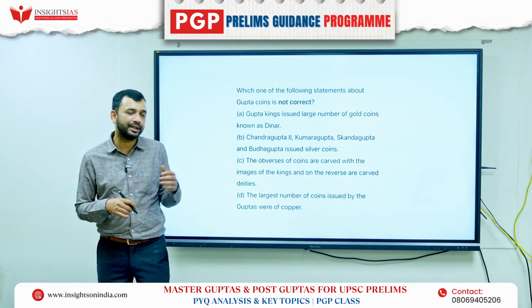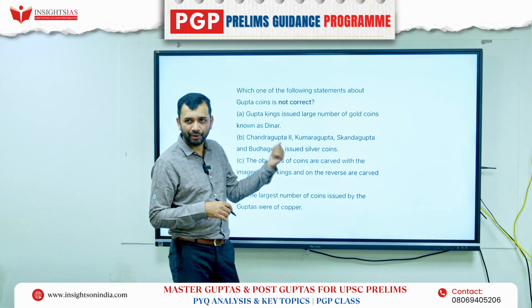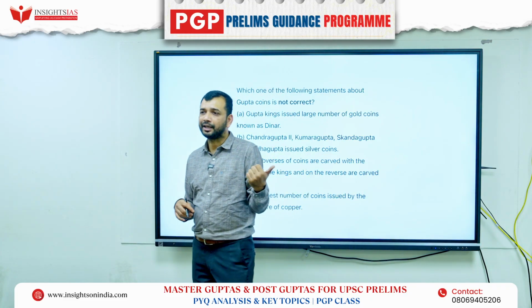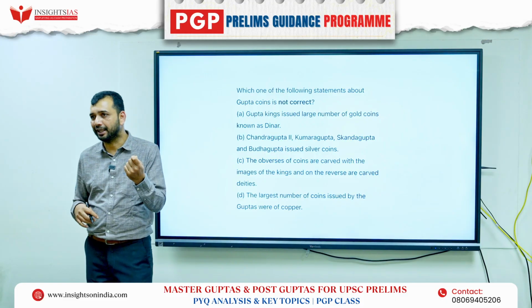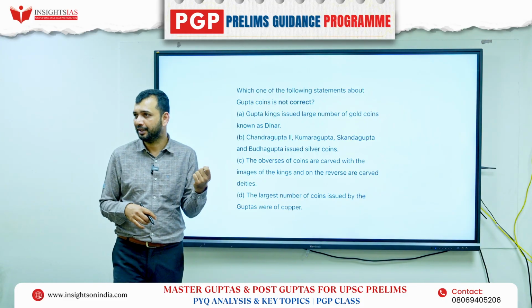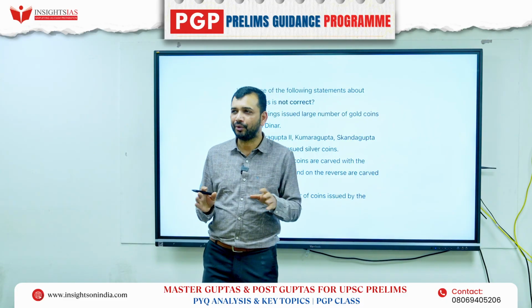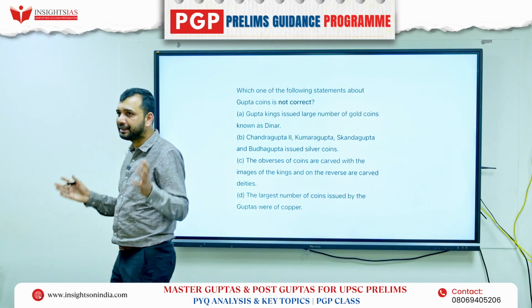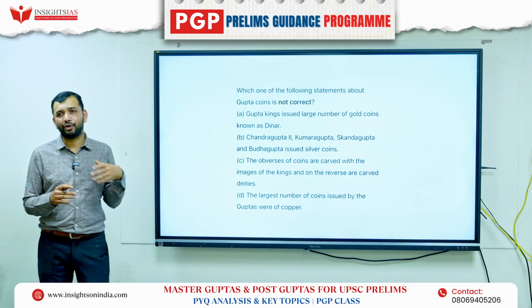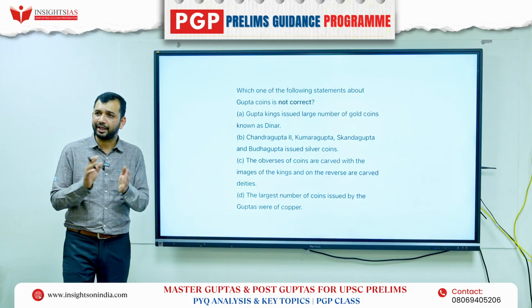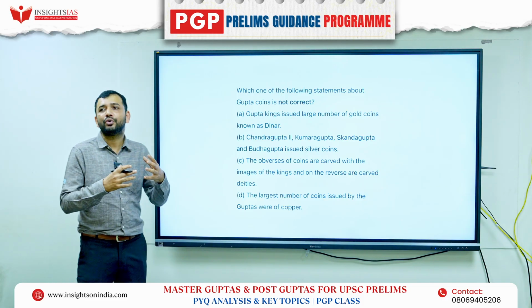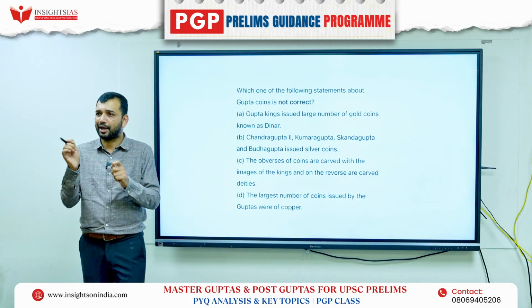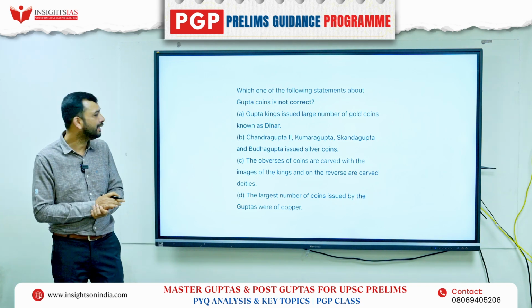Also, when Chandragupta II won against the Saka king, he started issuing the silver coin also, called rupakas, right? So copper coins were very rare, but gold was major, followed by silver. But the quality of gold was not that great, they just had a gold coating kind of thing.